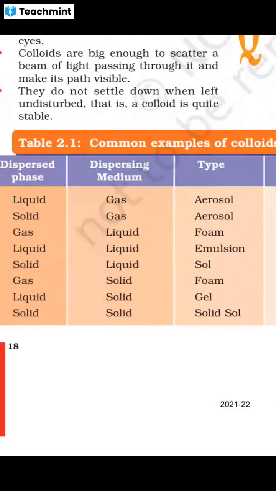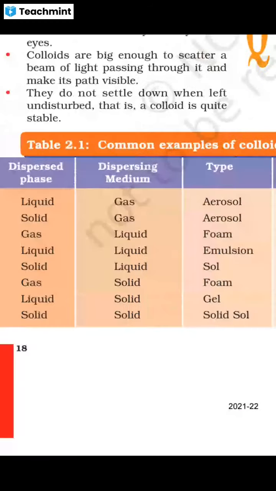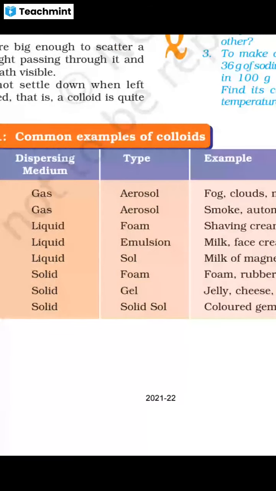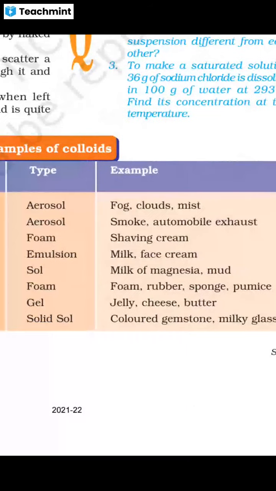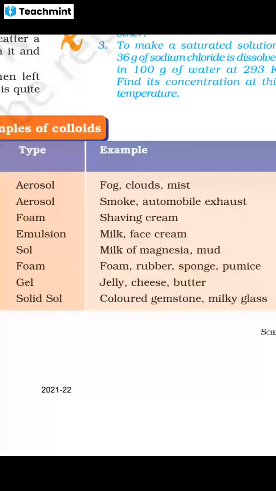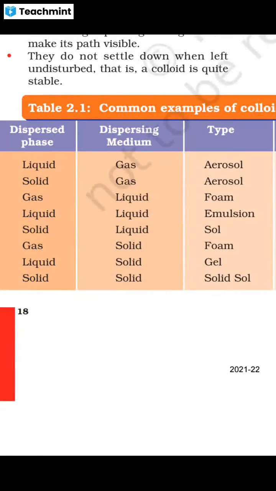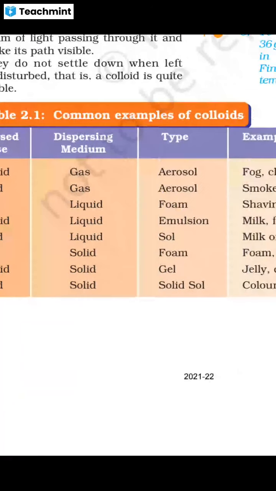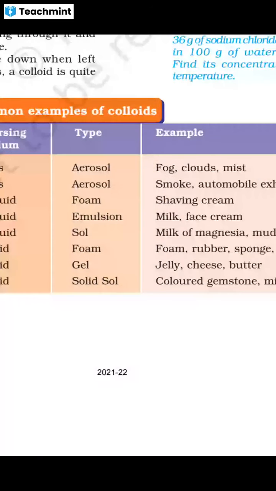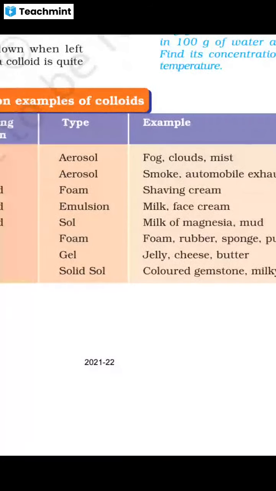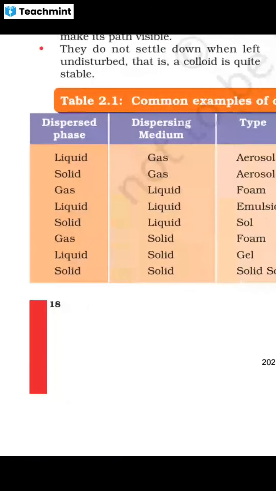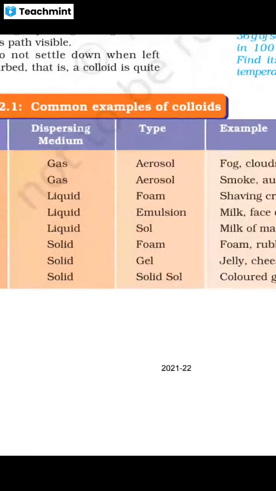And in the solid state, the dispersing medium is gas. Dispersed phase solid, mixed with gas, creates an aerosol: smoke, automobile exhaust, etc. Automobile exhaust is smoke coming out from vehicles. Gas and liquid form a type of foam, shaving cream, etc. Milk, face cream, etc. Too many things are there. We use a lot of colloidal solutions in everyday life.